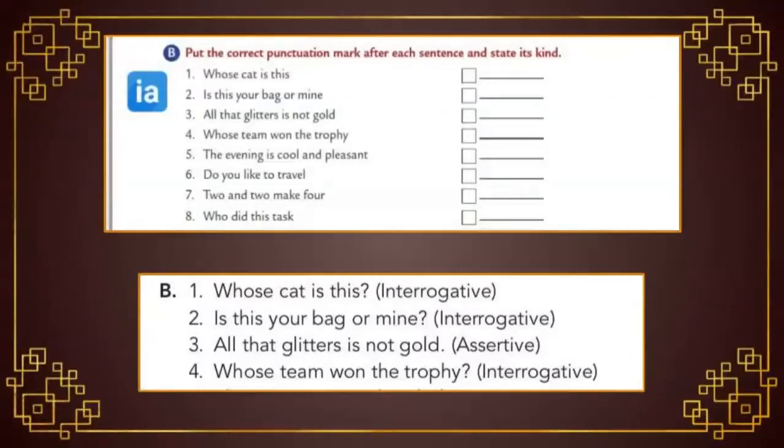Let's move to the fourth one. Whose team won the trophy? This sentence started with the interrogative word, so obviously it is a question. Inside the box, which punctuation mark do we have to put? It's a question mark, and write the answer as interrogative. Students, remaining 4 are there. You can read the lines properly and then answer.